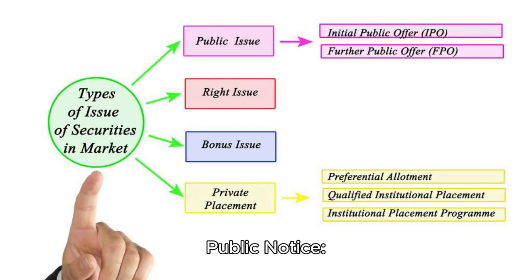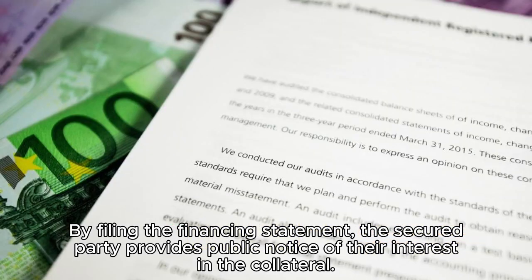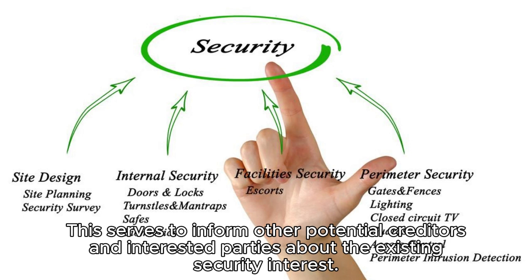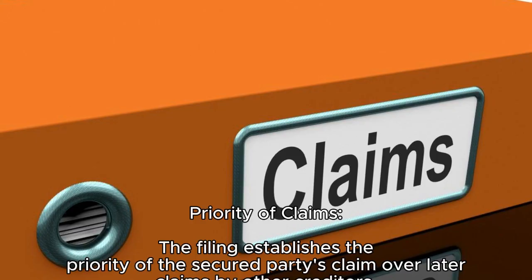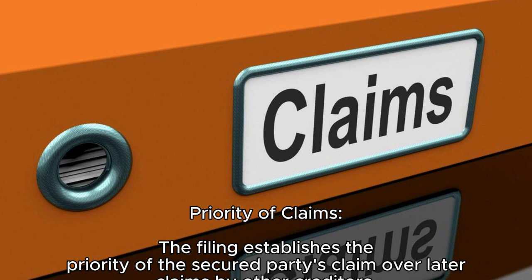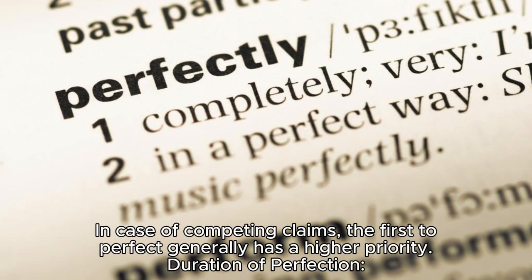Public notice. By filing the financing statement, the secured party provides public notice of their interest in the collateral. This serves to inform other potential creditors and interested parties about the existing security interest. Priority of claims. The filing establishes the priority of the secured party's claim over later claims by other creditors. In case of competing claims, the first to perfect generally has a higher priority.